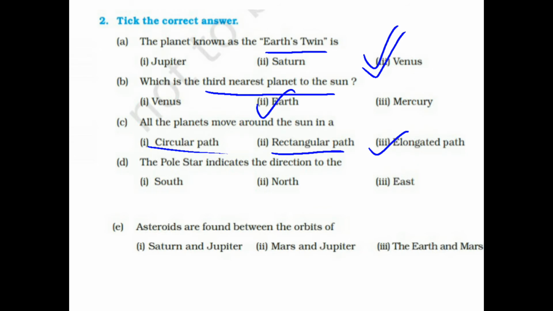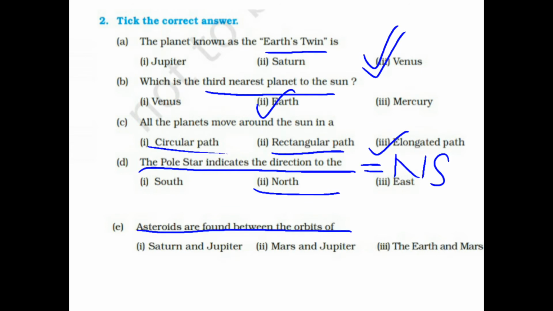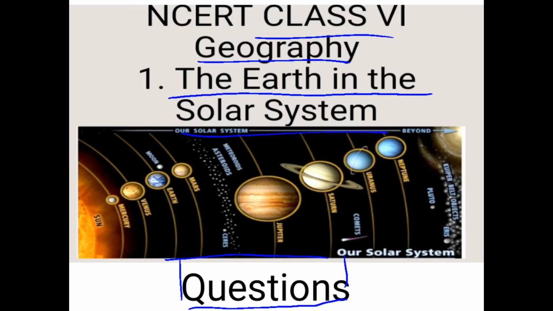Now the pole star indicates the direction of north, that is why it's called the north star also. Asteroids are found between the orbits of Mars and Jupiter. Now see here, it's Jupiter and it's Mars. Here is the asteroid belt.